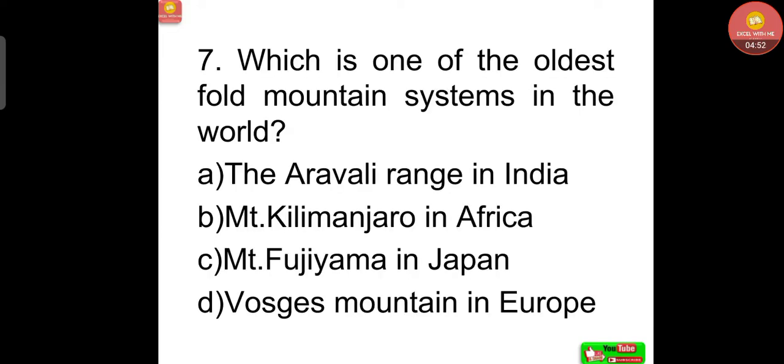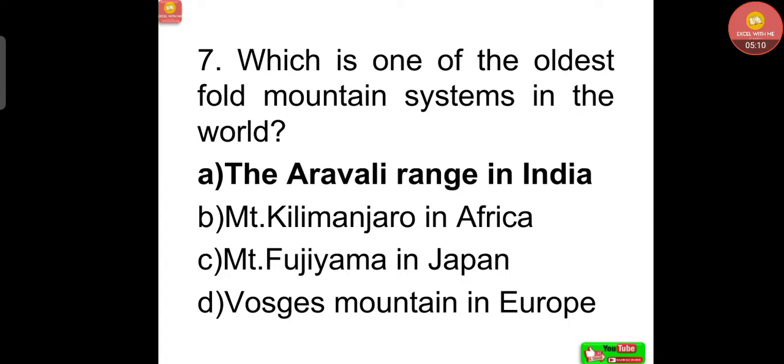Next question, which is one of the oldest fold mountain systems in the world? Option A, the Aravalli range in India. Option B, Mount Kilimanjaro in Africa. Option C, Mount Fujiyama in Japan. Option D, Vosges mountain in Europe. Correct answer, the Aravalli range in India.